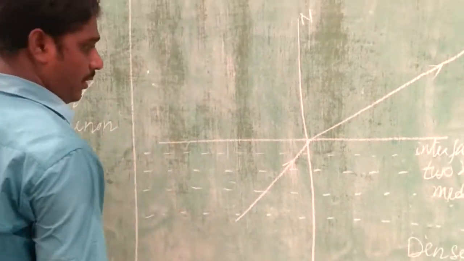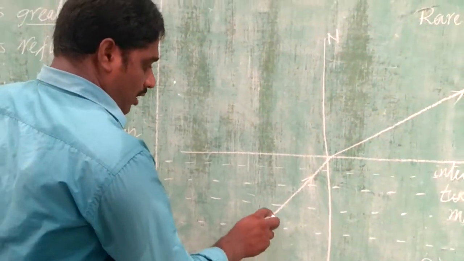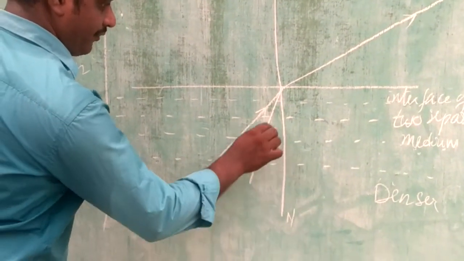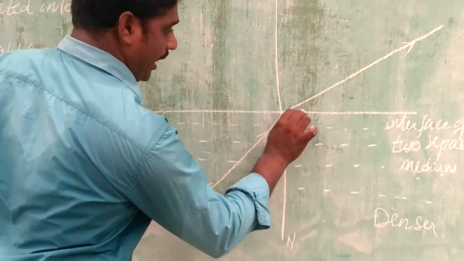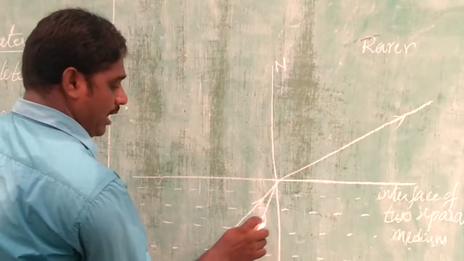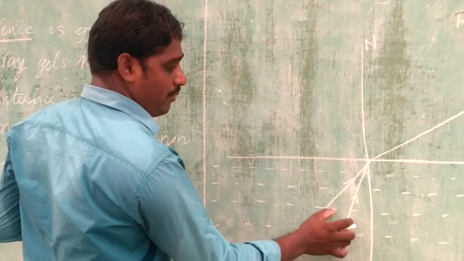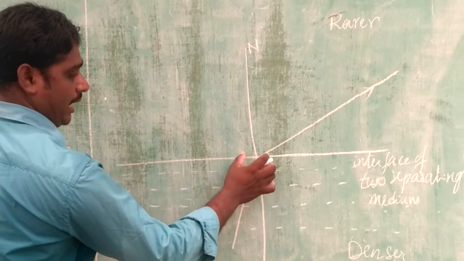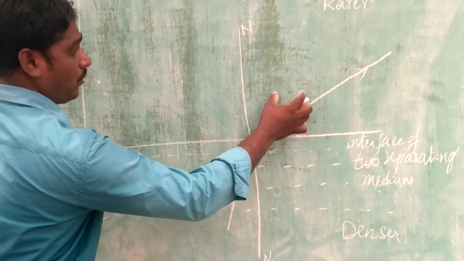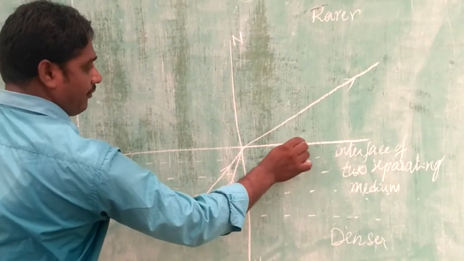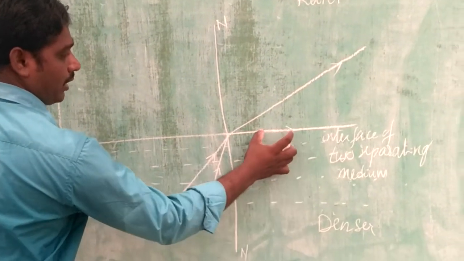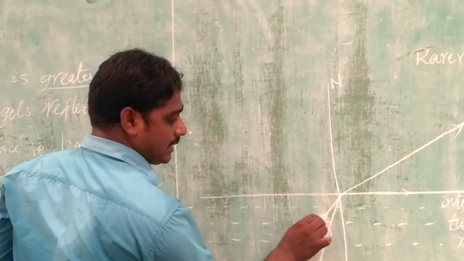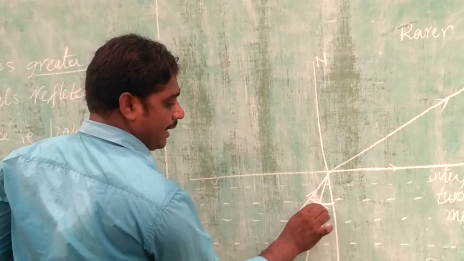Now, at the angle of incidence at which the refracted angle becomes 90 degrees, the refracted ray does not go into the rarer medium. It goes along the interface of the two separating mediums. That angle of incidence is called the critical angle.